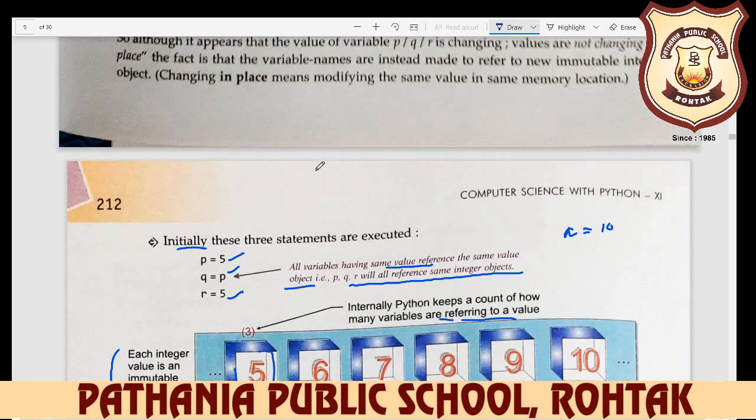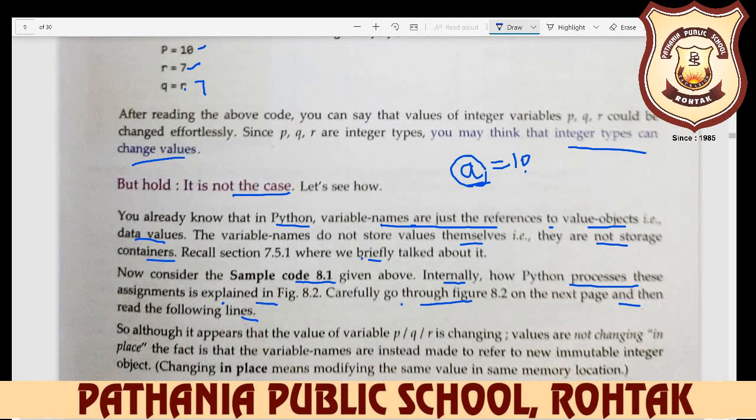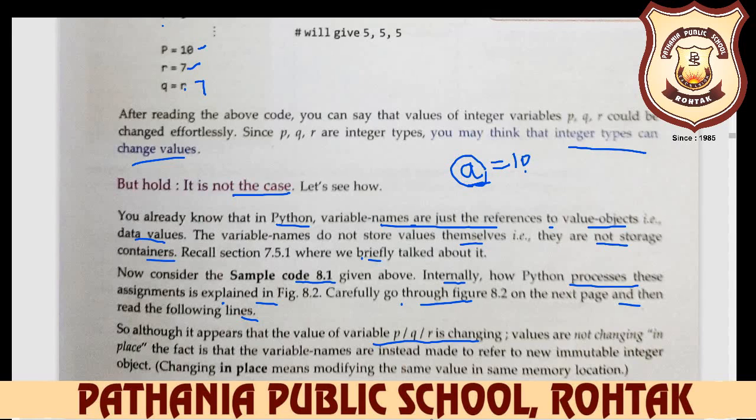Now read this page again. Though it appears that the value of variables P, Q, R is changing, how can you say immutable? Immutable means not changeable, right? But here you change the value of the variable.